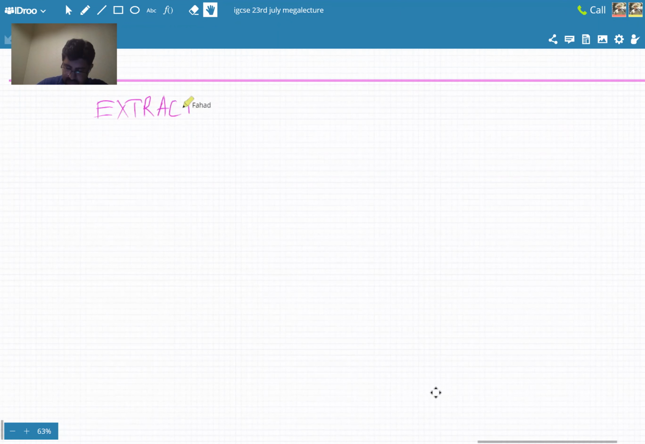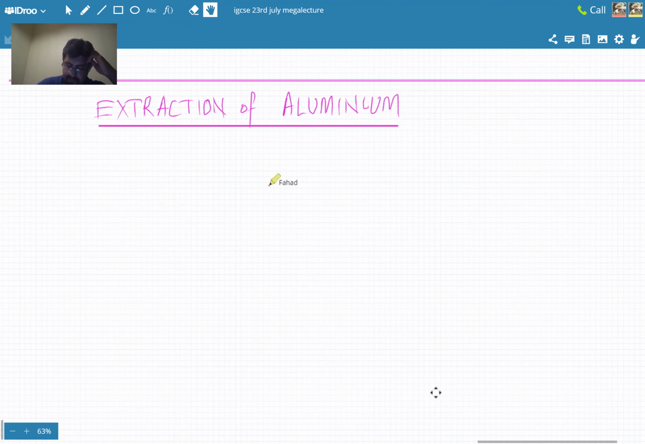Just give it one heading: extraction of aluminium. Now, beginning at the first point, which is the ore. You're going to mine rocks and you're going to get aluminium. The ore is called bauxite. And what is bauxite? Bauxite contains aluminium oxide.